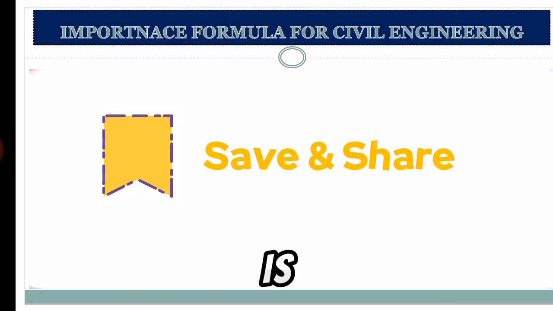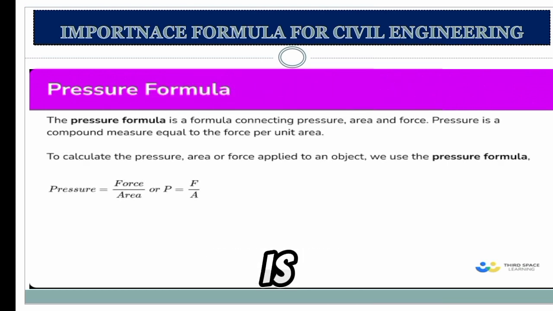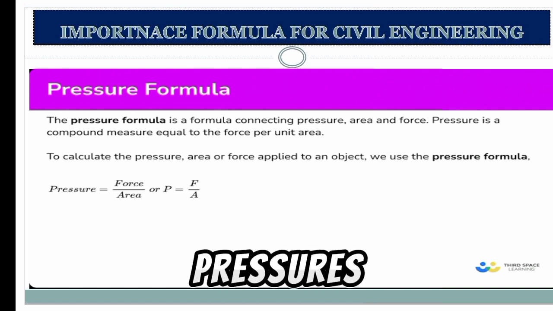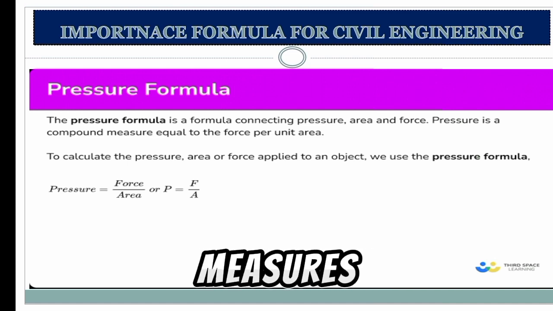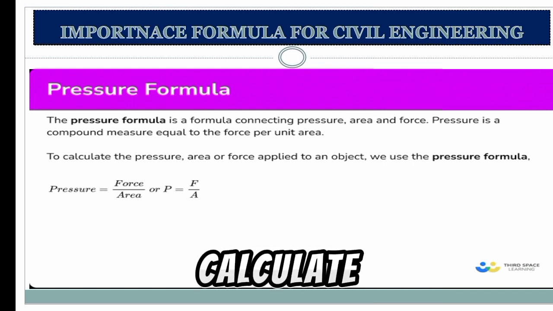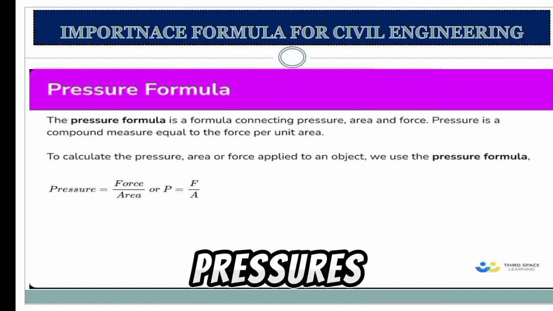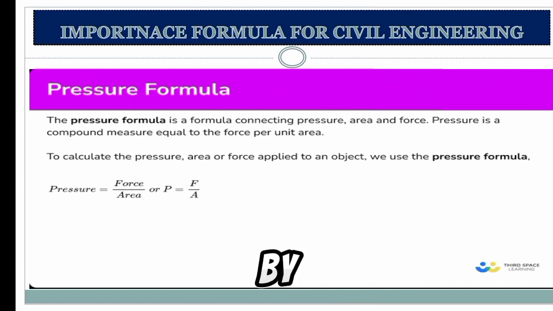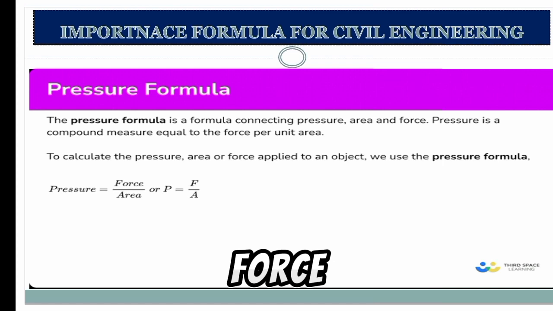The third one is the pressure formula. The pressure formula connects pressure and force. Pressure is the measure equal to the force per unit area. To calculate the pressure or the force applied on an object, we can use the pressure formula: pressure equals force divided by area, with P representing pressure, F representing force, and A representing area.